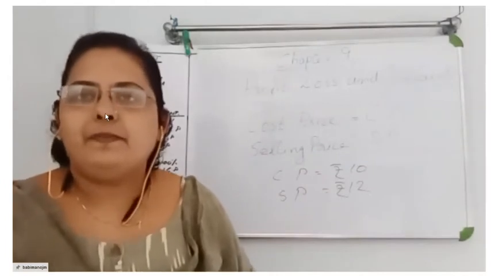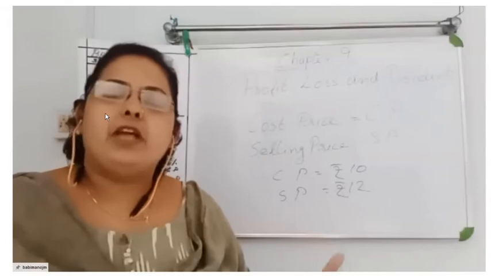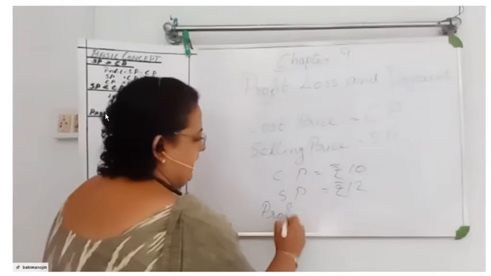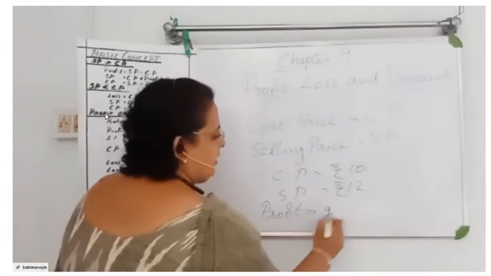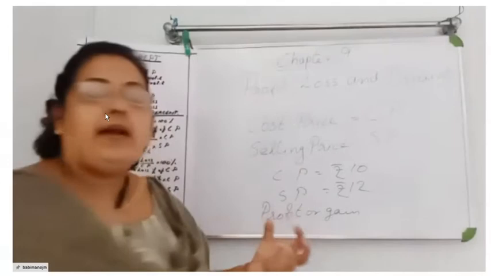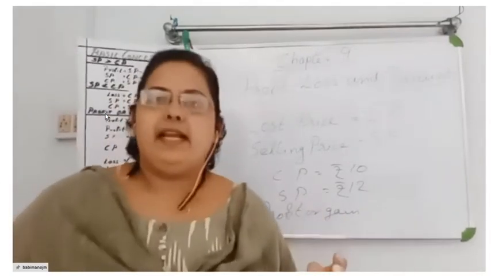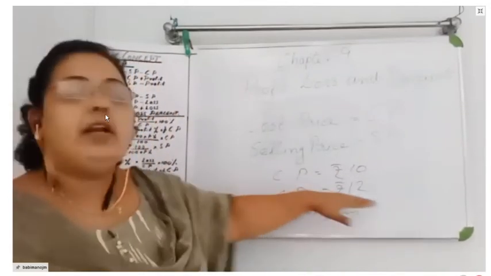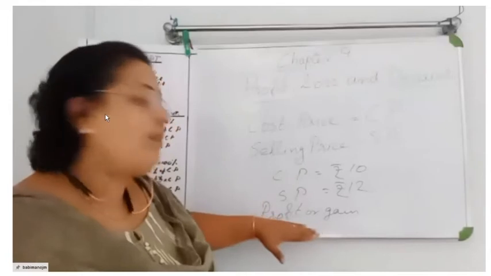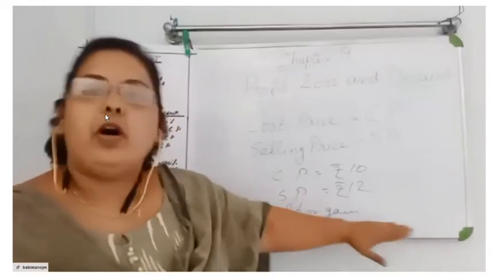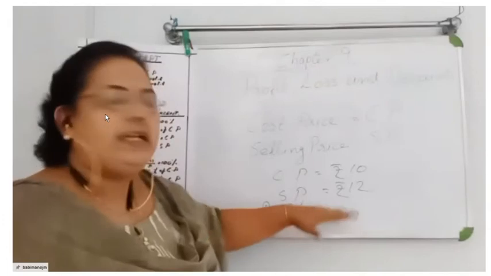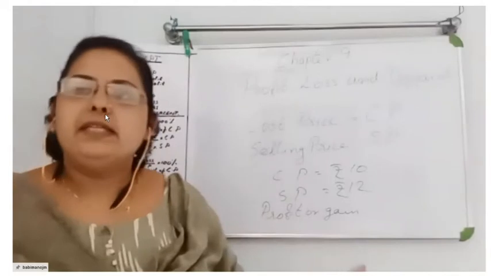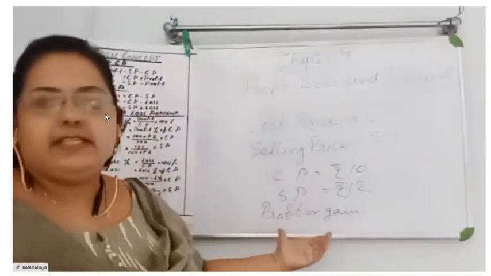Did you understand that? What is profit? Profit is also called gain. Gain and profit are the same. Here I am getting more amount by selling an article. I bought a chocolate for 10 rupees and I sold it for 12 rupees. So here I am getting a profit, that is the profit or gain. You can use both profit and gain. In your textbook it is given as gain, but profit and gain are both the same. No problem in using either.